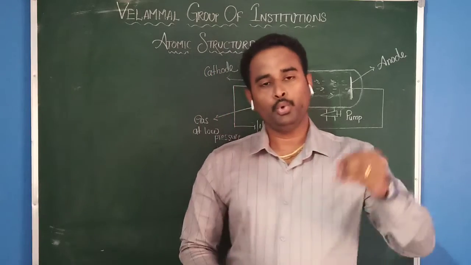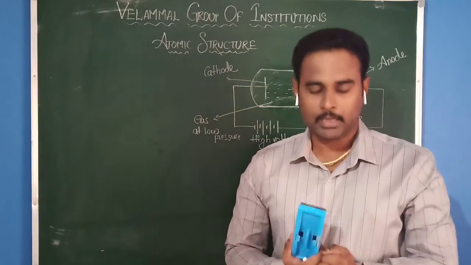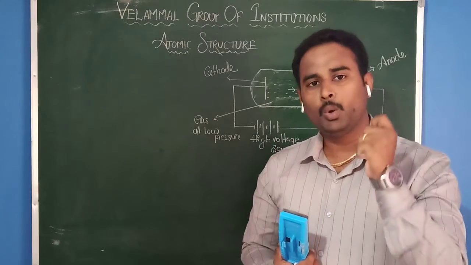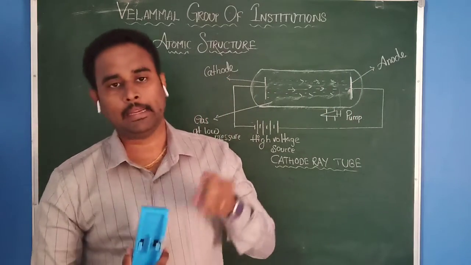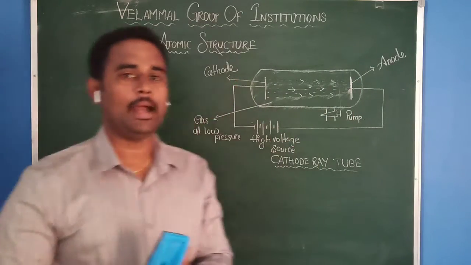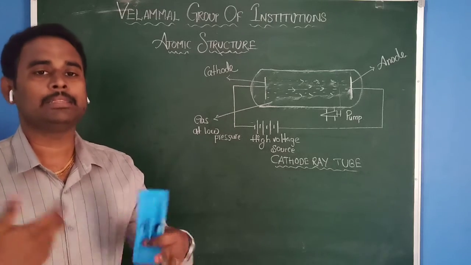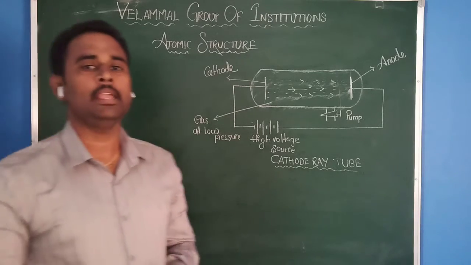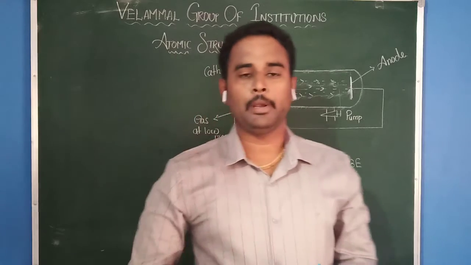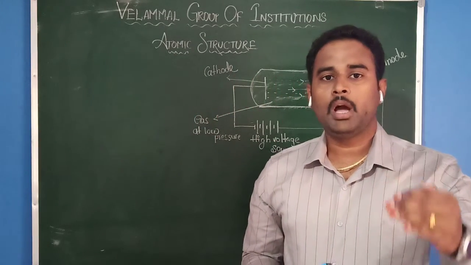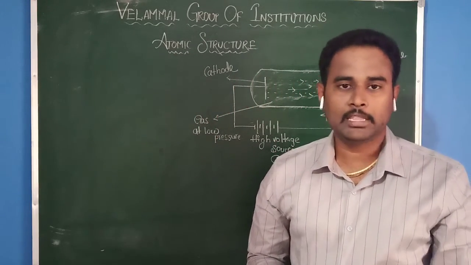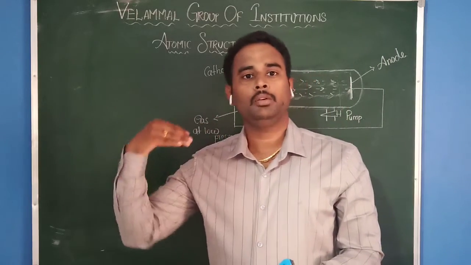Now you came to one conclusion: the atom is no longer indivisible. The atom is also divisible and it contains more than 100 subatomic particles. Of these, three are very important subatomic particles: proton, electron, neutron.